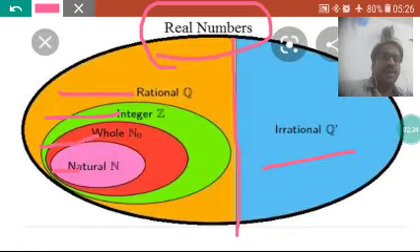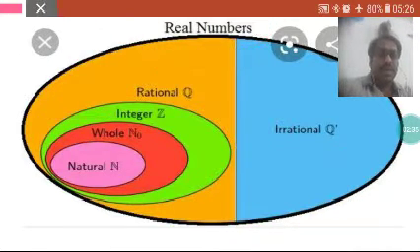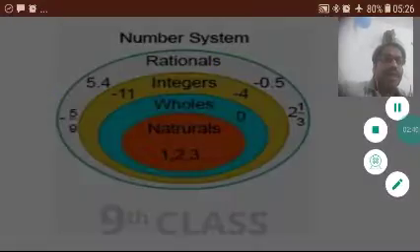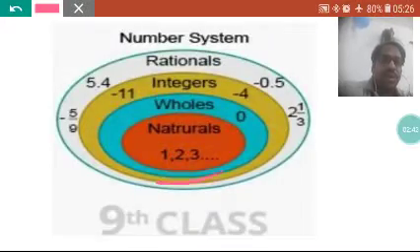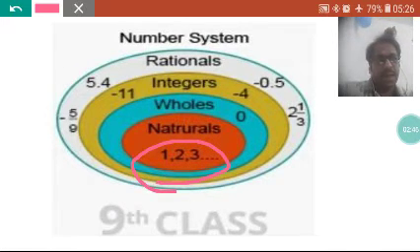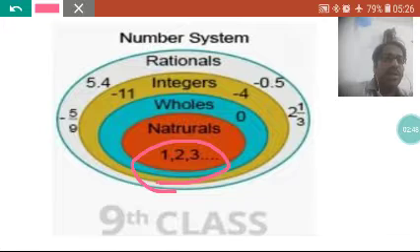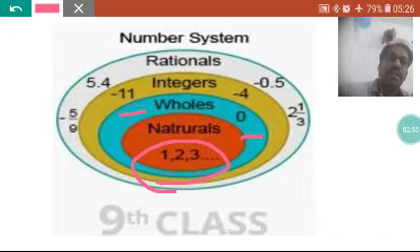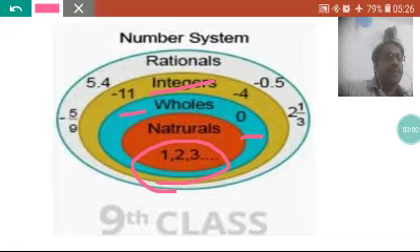So what are these whole numbers and natural numbers? See this. This is our natural numbers. Clear? 1, 2, 3. These counting numbers are the natural numbers. Natural numbers plus 0 is called whole numbers. Correct? Very good. Then what are integers?